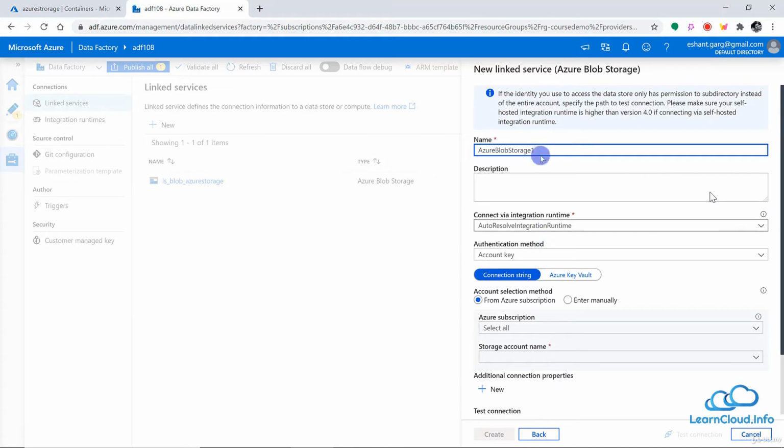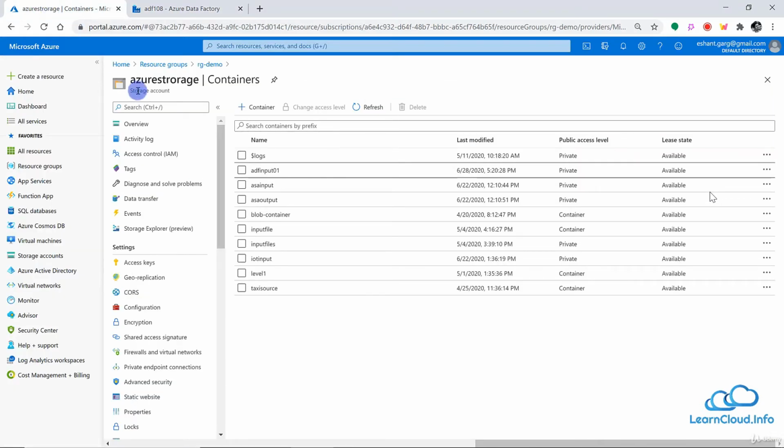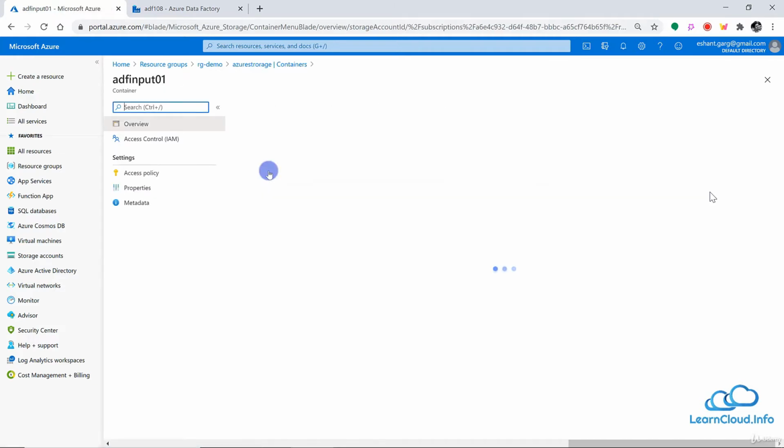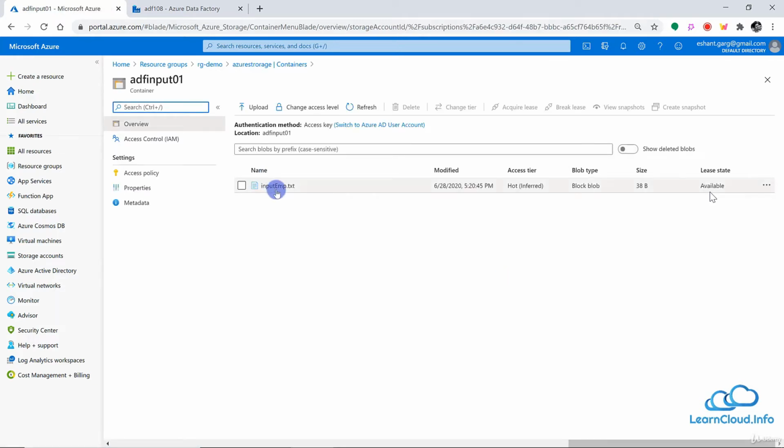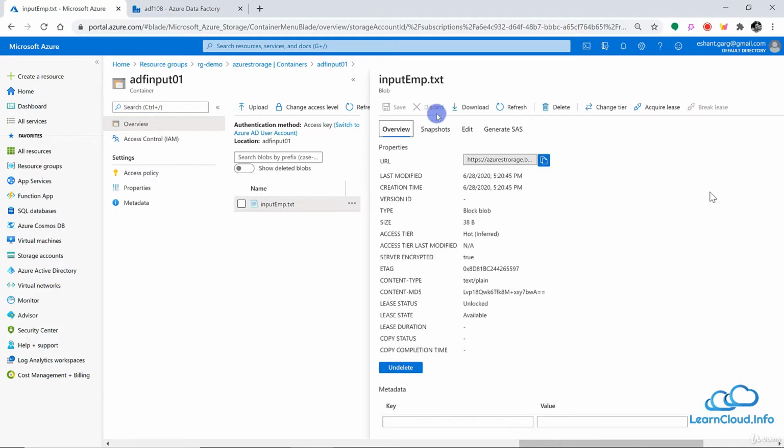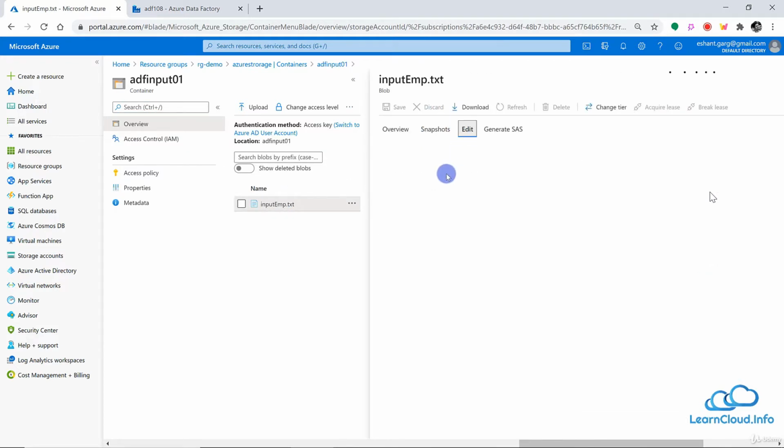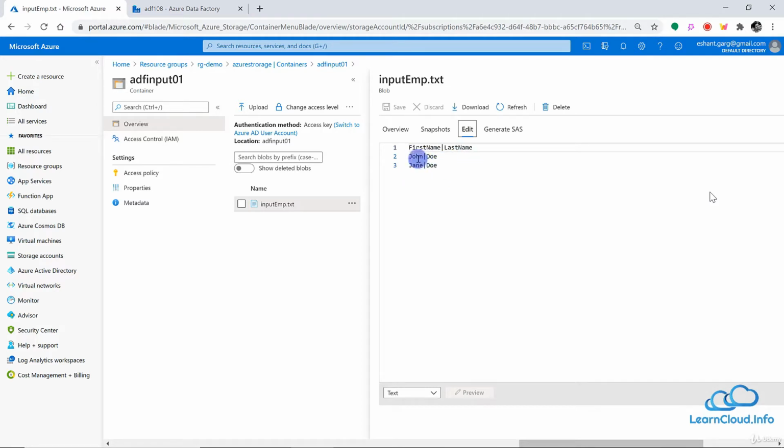So here we need to provide the name of the linked service. So I can say, let's say ls blob. And in this demo, I'm trying to connect with my other storage account. The name of the storage account is Azure Storage. And this is the container ADF input 01. And in this container, we have this one file, input employee. And if I open this file, you can see we have a very simple file, just first name, last name, and 2 values. I just want to show you an example.